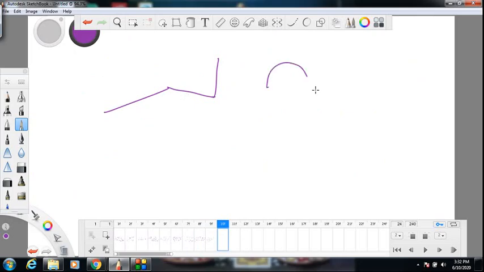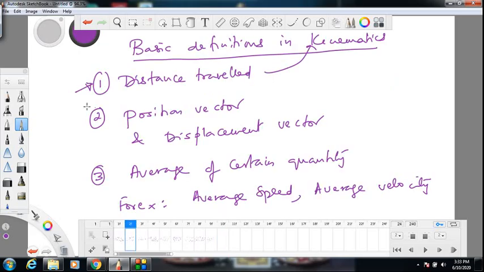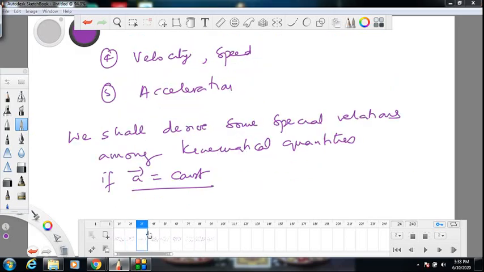Or if it is going in a curved path, you can take a thread or a rope and put it on that path and later measure the length of that thread or length of that path, which is called distance traveled. So no big deal. Now let's come to the other definition, which is position vector. We'll first look at position vector. From there I will take you into displacement vector. So the real thing in physics is starting from here, and later we'll take up average and other things.